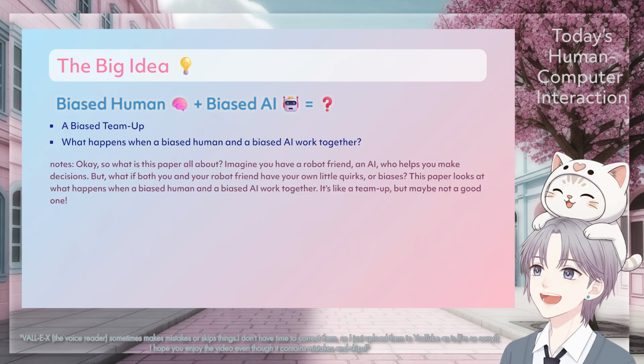Okay, so what is this paper all about? Imagine you have a robot friend, an AI, who helps you make decisions. What if both you and your robot friend had your own little quirks or biases? This paper looks at what happens when a biased human and a biased AI work together. It's like a team-up, but maybe not a good one.